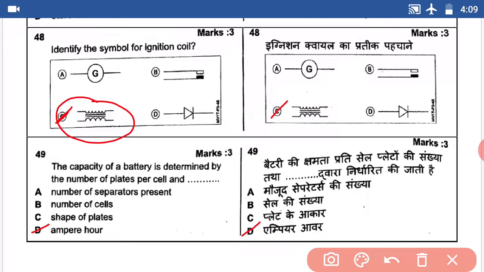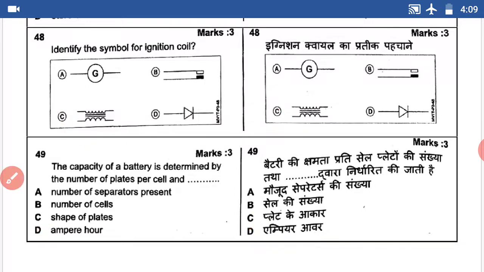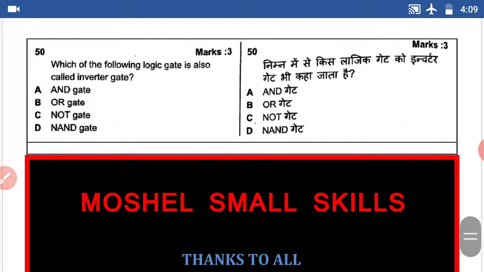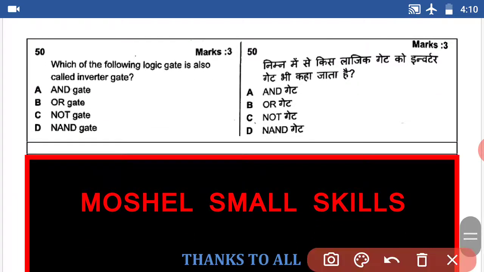Question number 50. Which of the following logic gates is also called the inverter gate? The answer is NOT gate. Answer C, NOT gate.